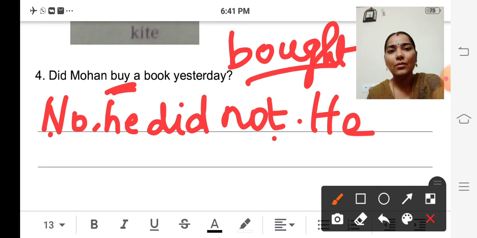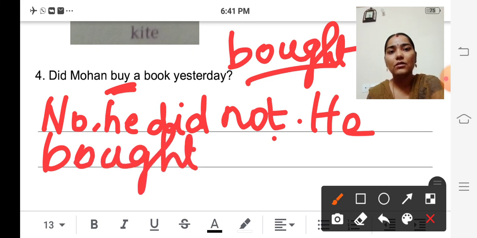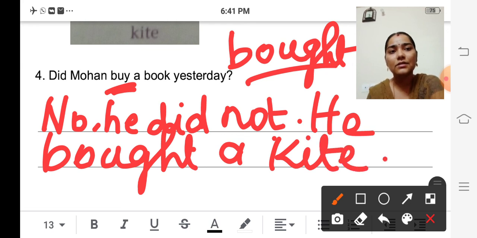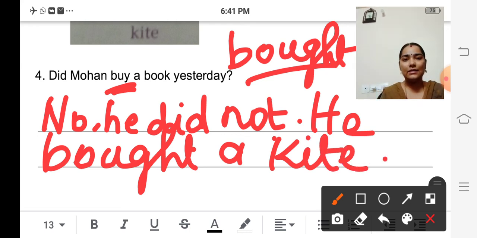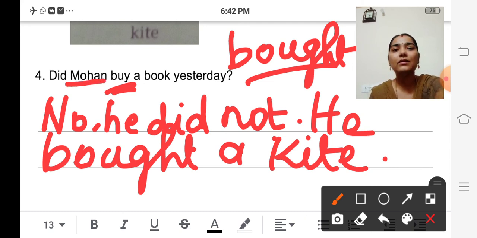So he bought a kite. Is it clear, children? Did Mohan buy a book yesterday? No. And since Mohan is a boy, we will be writing he.